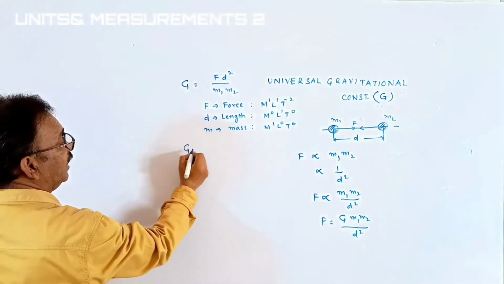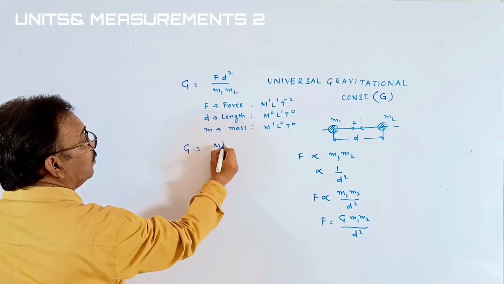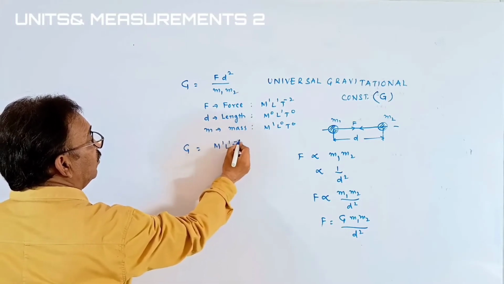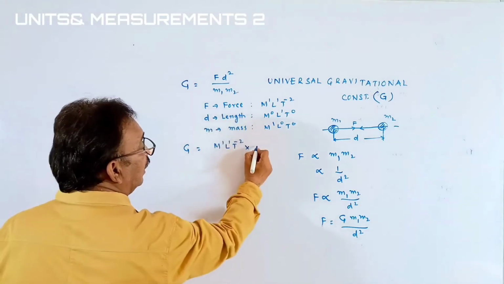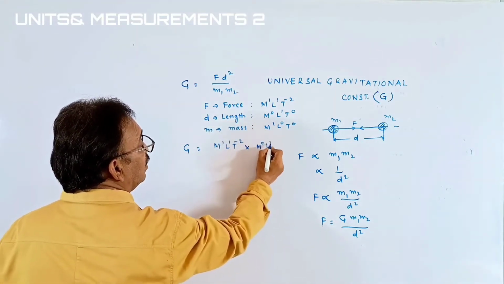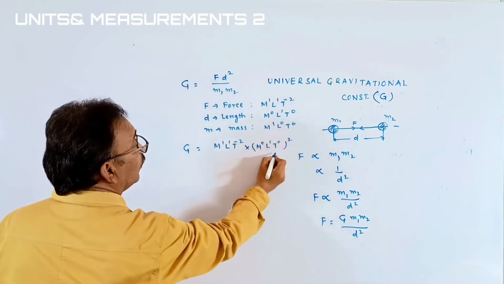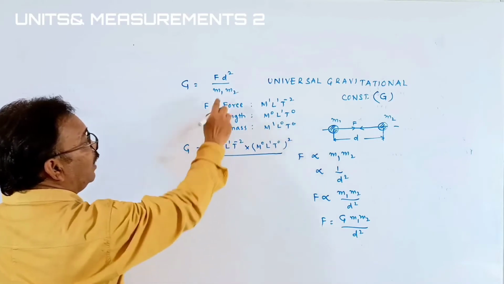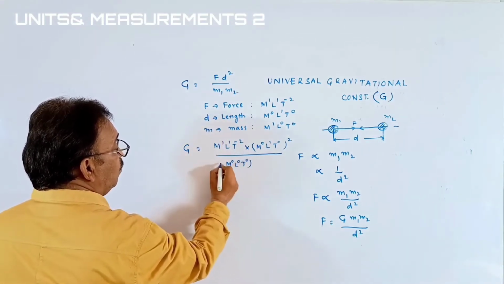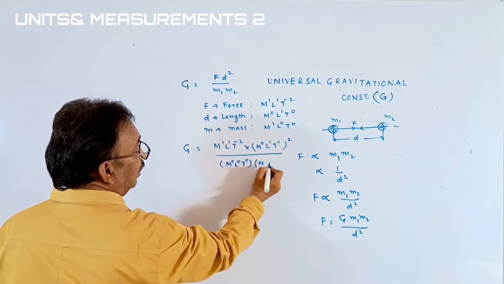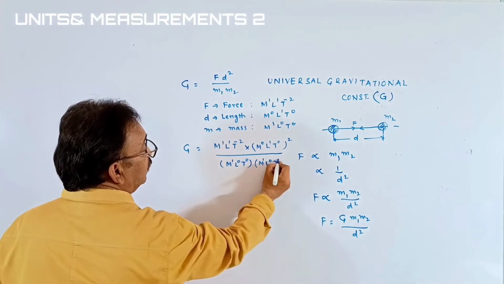That is, G can be written as F, which we had as m1 L1 T inverse 2, multiplied with the length, m0 L1 T0, squared, upon m1 m2, that is m1 L0 T0 multiplied with m1 L0 T0.